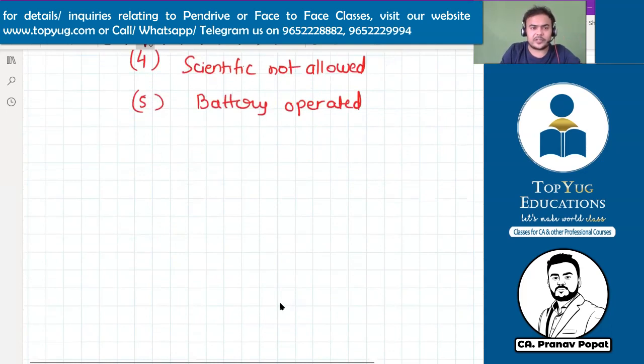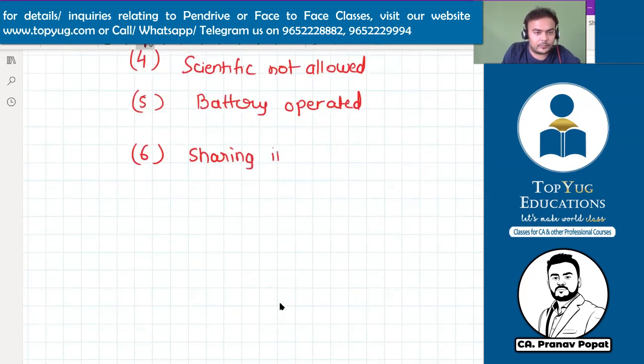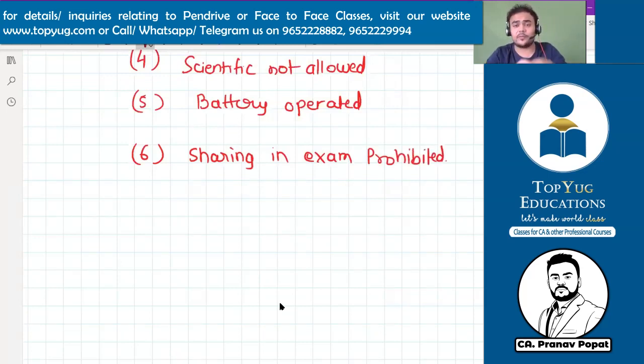And one more thing which is not related to the technical thing: sharing in exam is prohibited. You cannot give your calci to anyone, or take one. If you think that your calci is not fine, or there is a risk that it will stop functioning while you are giving the exam, you can bring 2 calcis to the exam hall.